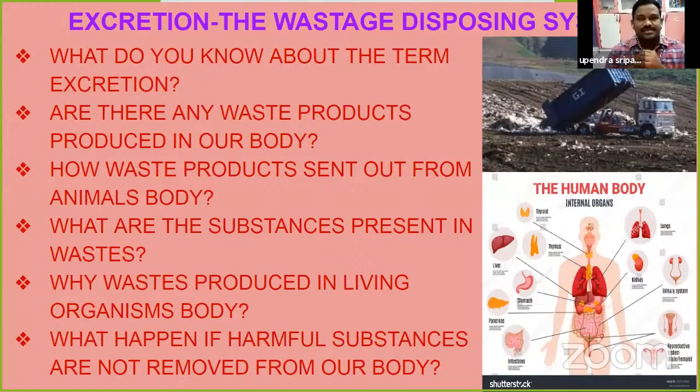How does excretion take place in living organisms' bodies? What is the purpose of excretion in living organisms' bodies? What are the waste products produced in our human body, or in living organisms' bodies, or in plants? And if these waste materials are produced, how are they disposed of from one place to another, and how are they eliminated from our body parts?